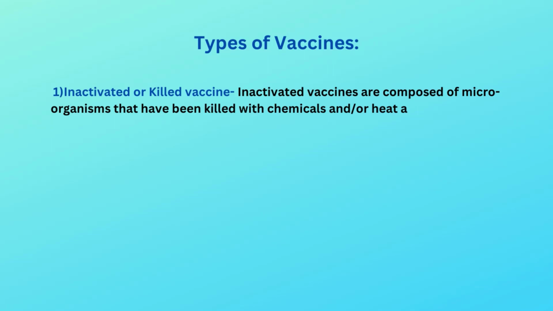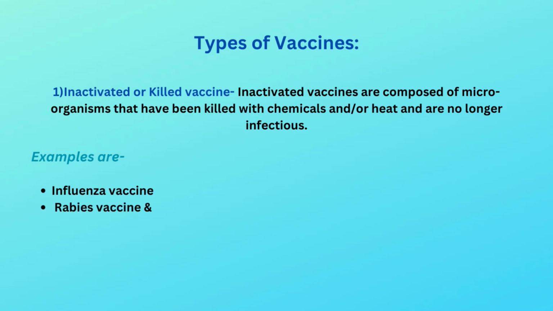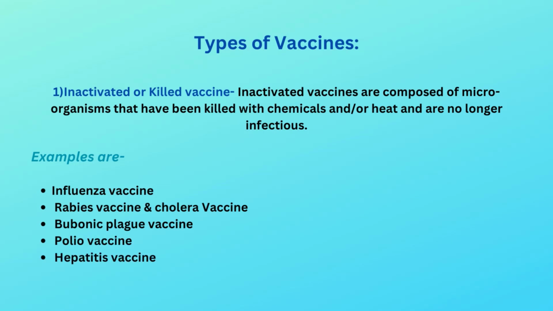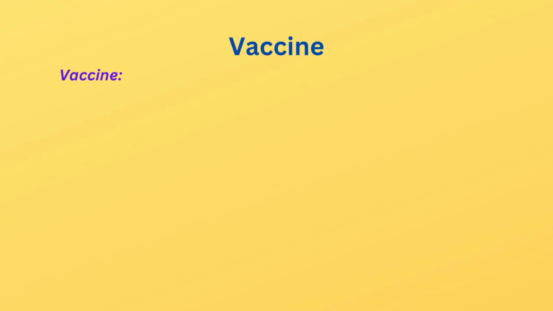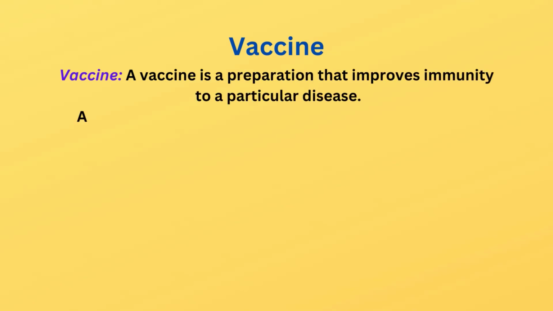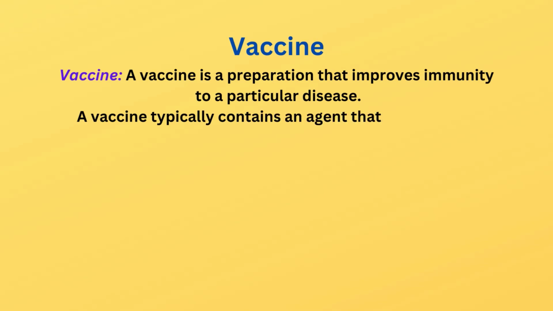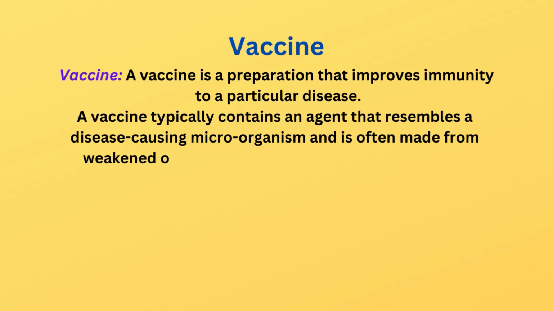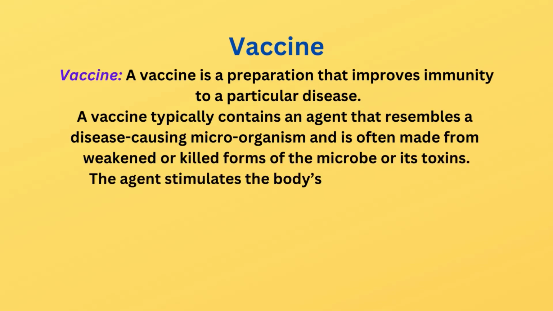Vaccine. A vaccine is a preparation that improves immunity to a particular disease. A vaccine typically contains an agent that resembles a disease-causing microorganism and is often made from weakened or killed forms of the microbe or its toxins. The agent stimulates the body's immune system to recognize the agent as foreign, destroy it and remember it, so that the immune system can more easily recognize and destroy any of these microorganisms that it later encounters.